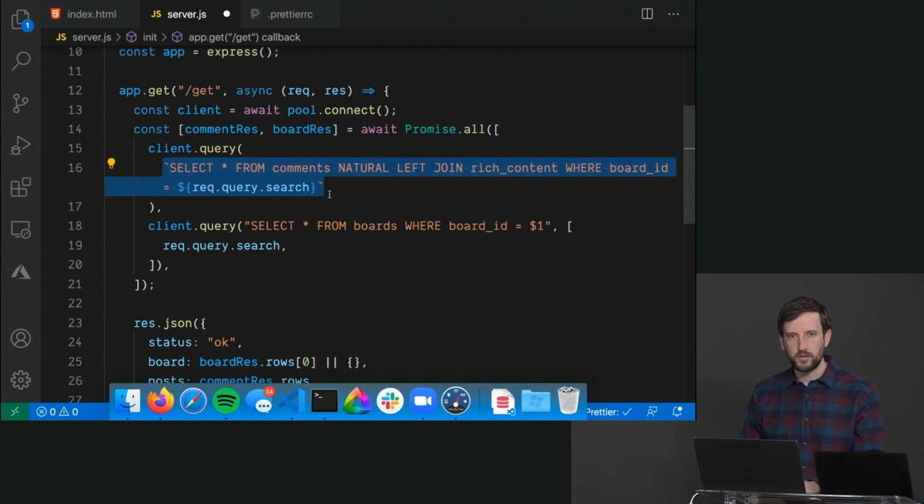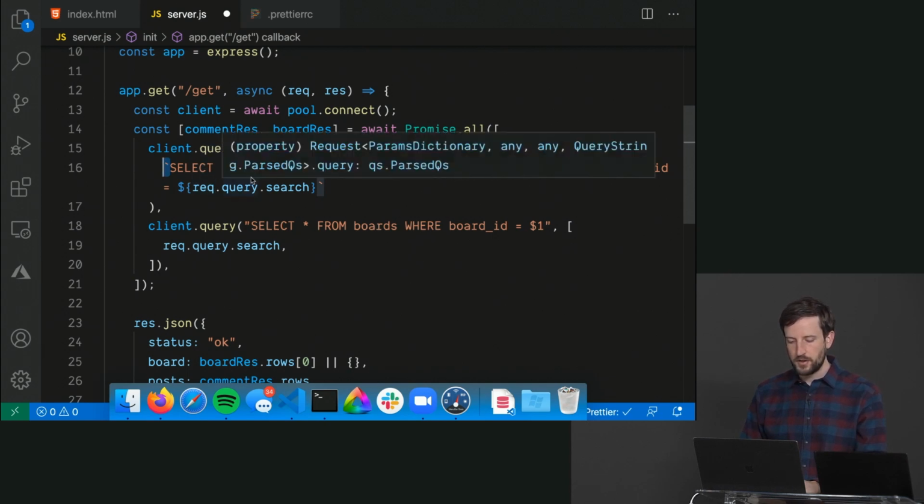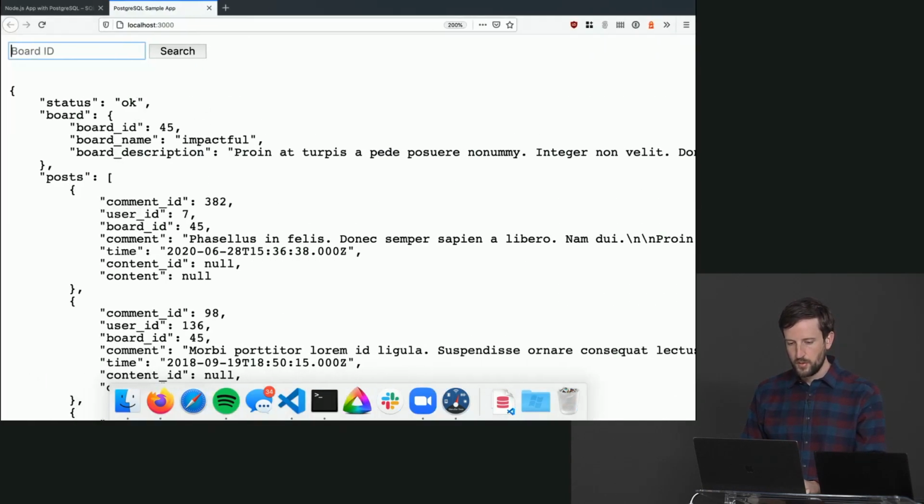Why is this dangerous? Why is this a terrible, horrible, no good idea? Because the user could just give you a number, which is what they should do, right? They can put 45, or they can start giving you SQL, right? So what happens if the user comes in and says something like 1 semicolon drop table users semicolon dash dash?